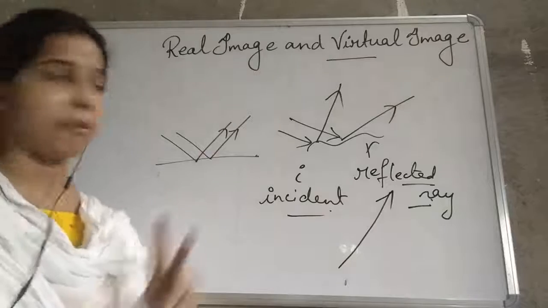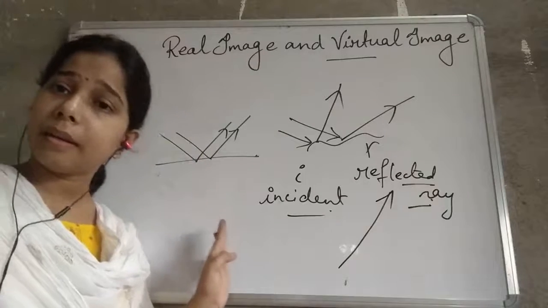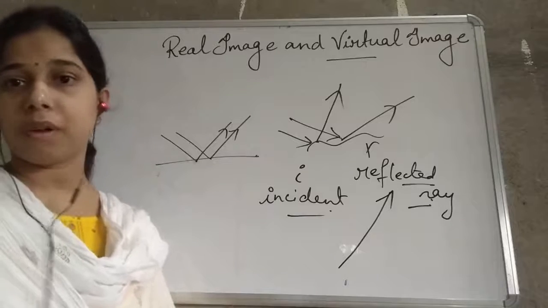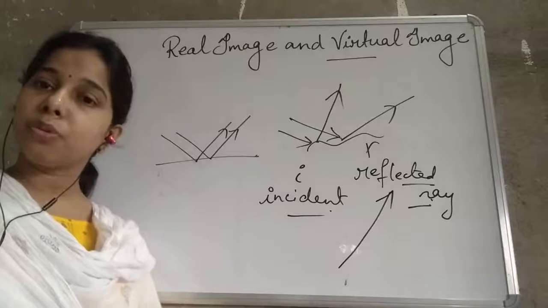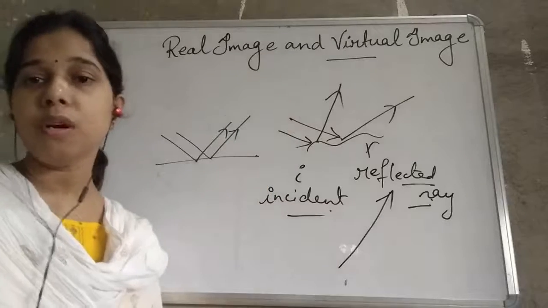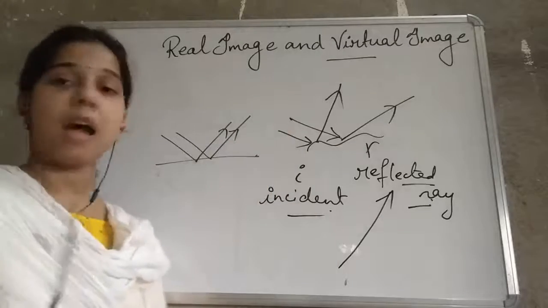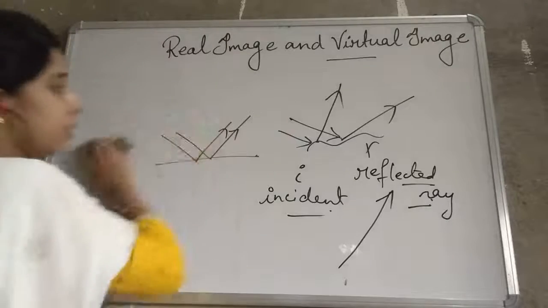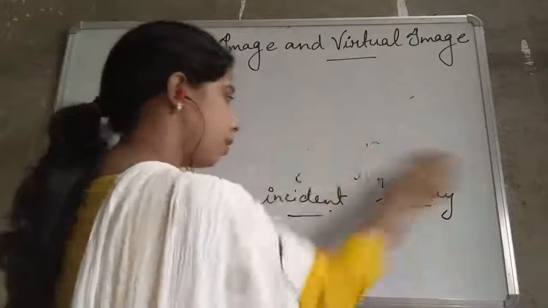Now we will study the types of image. We have studied regular and irregular reflection. Reflection causes the formation of an image. So what are the different types of image? Images are basically divided into two: real image and virtual image. So you see here, students, real image.